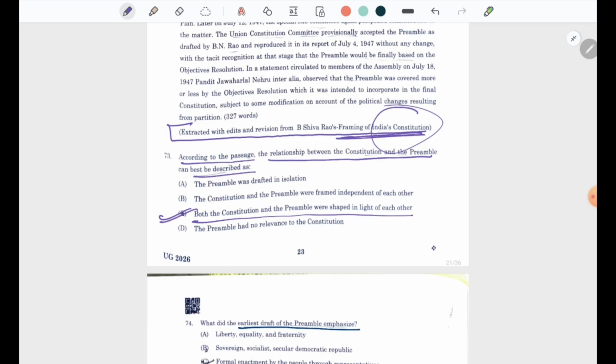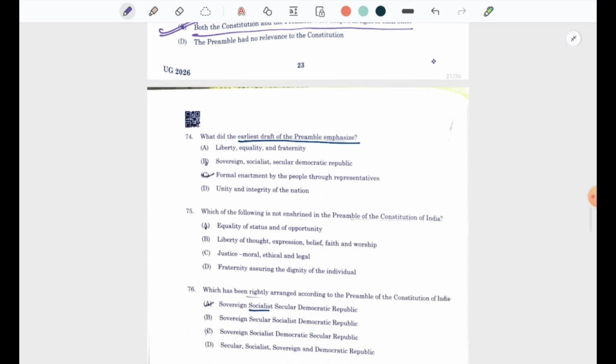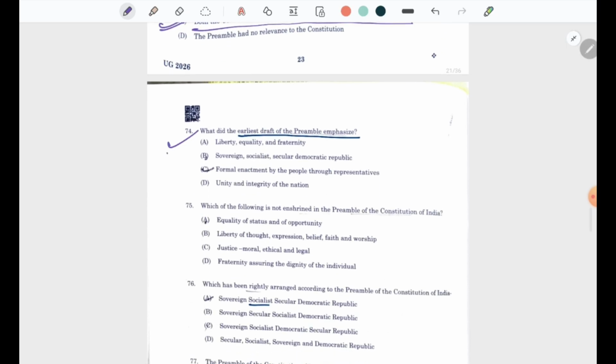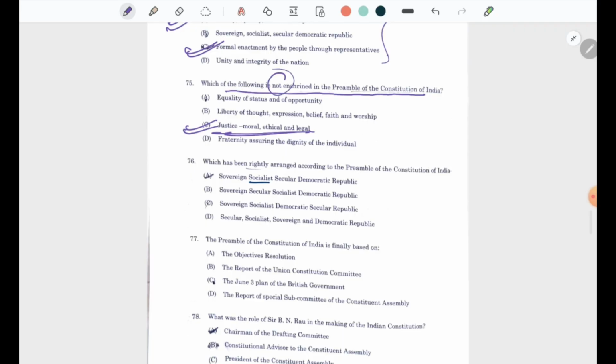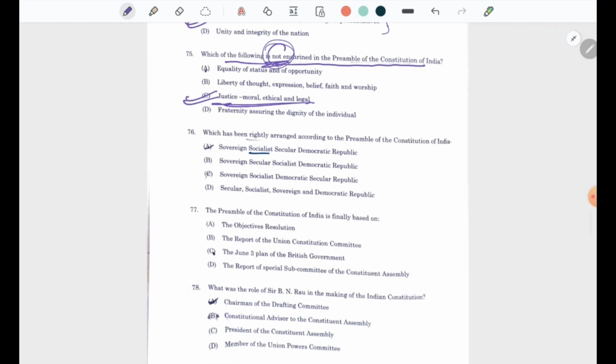It is important to read the preamble thoroughly, the text of the preamble thoroughly, while preparing for this exam. Again, we'll see such questions. This question is again directly from the passage given above. Which of the following is not enshrined in the preamble of the Constitution? Again, directly from the text given in the Constitution. We need to ensure that we read such words.